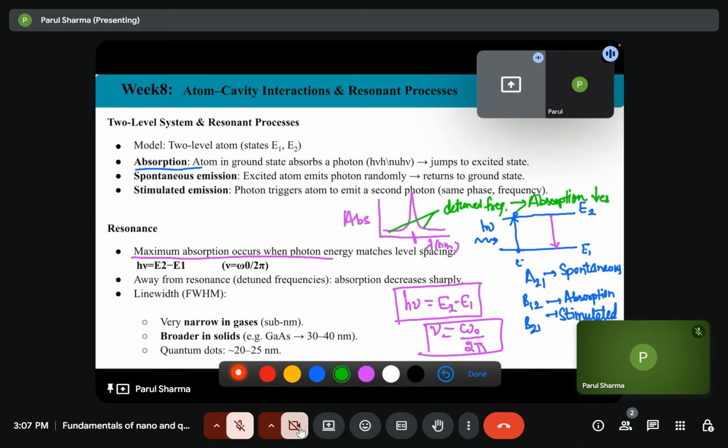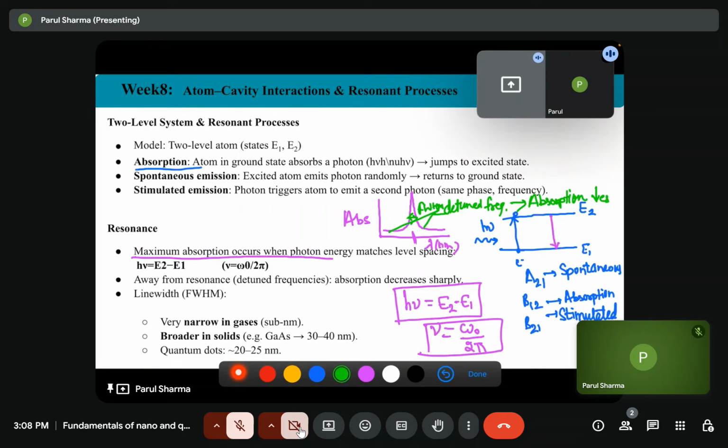Then what about line width? The line width will decide the FWHM. If we are sitting at the sharp resonance frequencies, we have less FWHM. We saw that the FWHM is very narrow in gases, that is in the sub-nanometer range, and broader in solids.